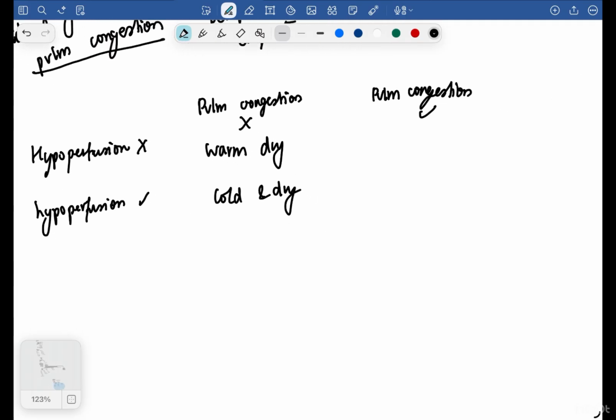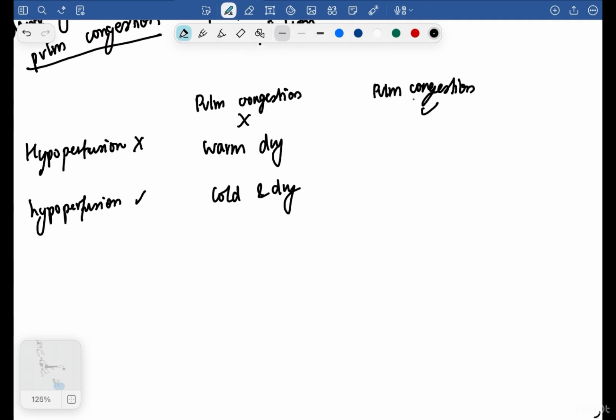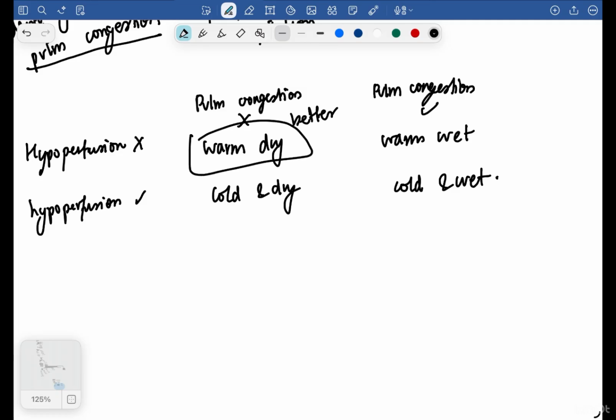If hypoperfusion is not there but pulmonary congestion is there, it is warm and wet. If both are there, it is cold and wet. Which one has the better prognosis and which has the worse? Obviously, warm and dry has the better prognosis and cold and wet has the worst.